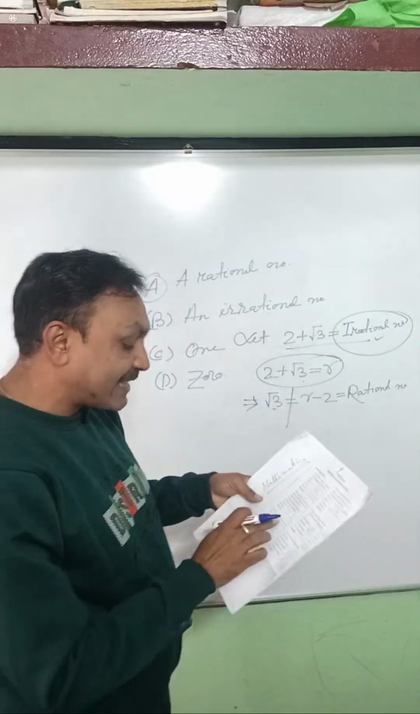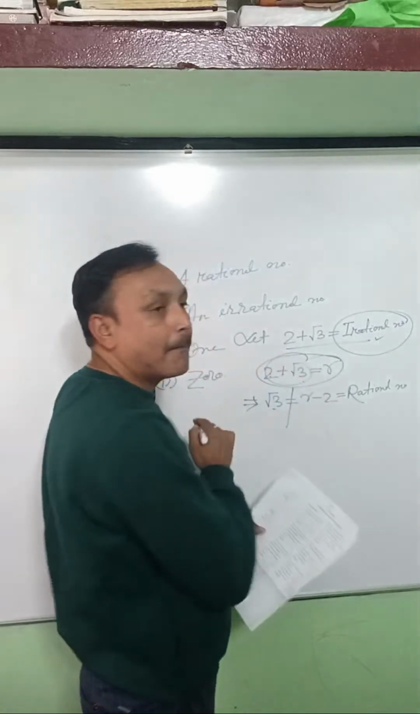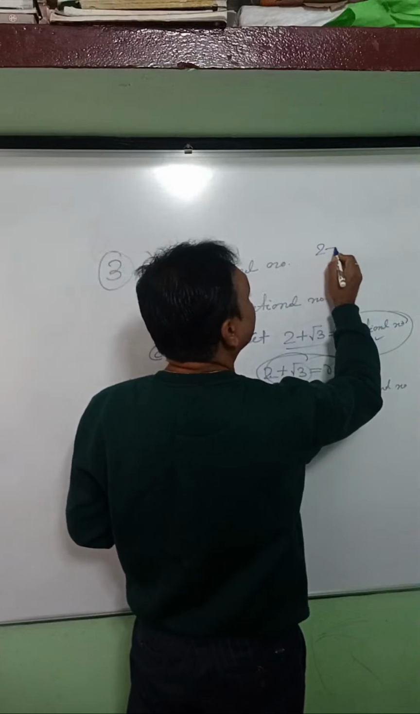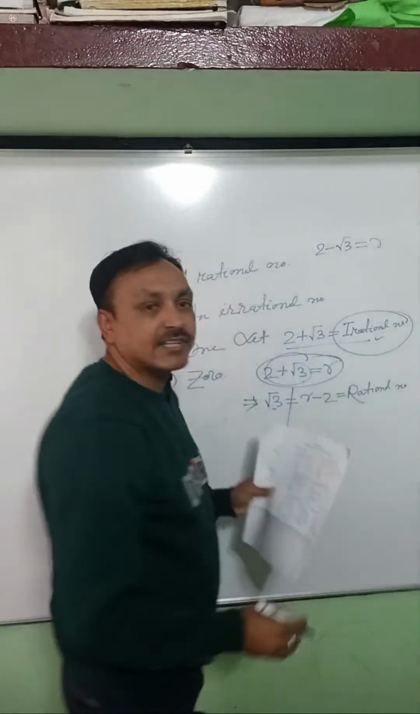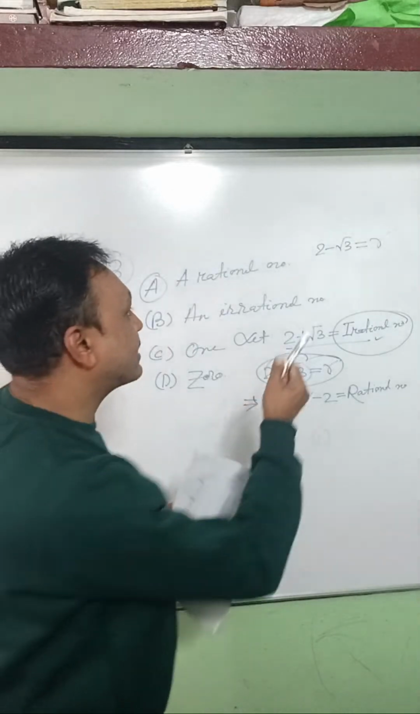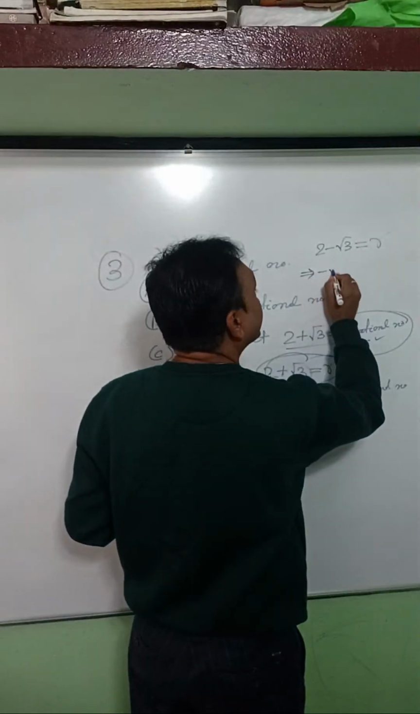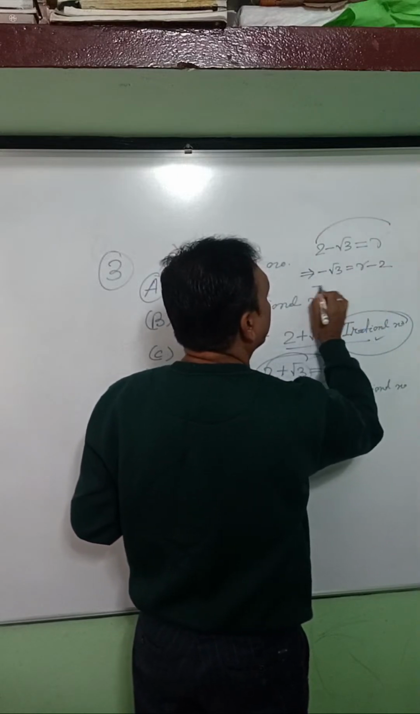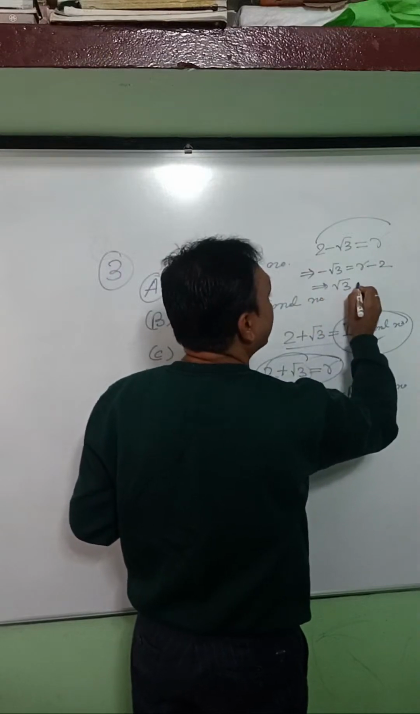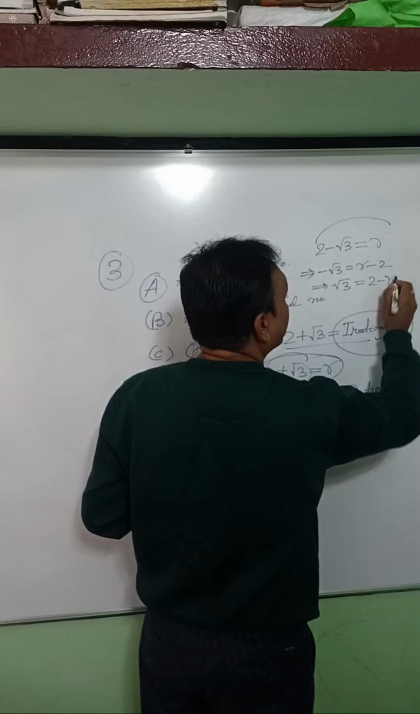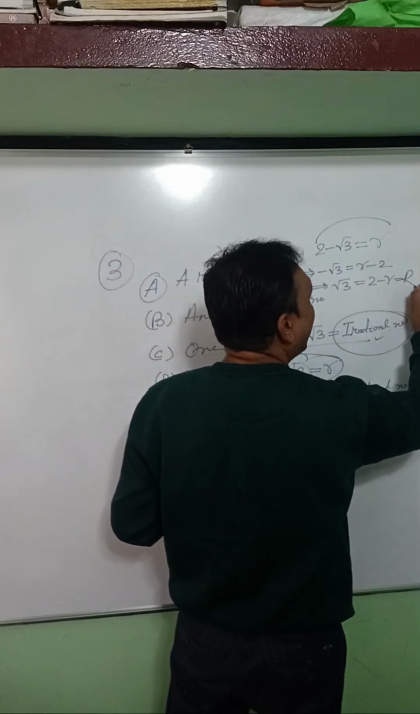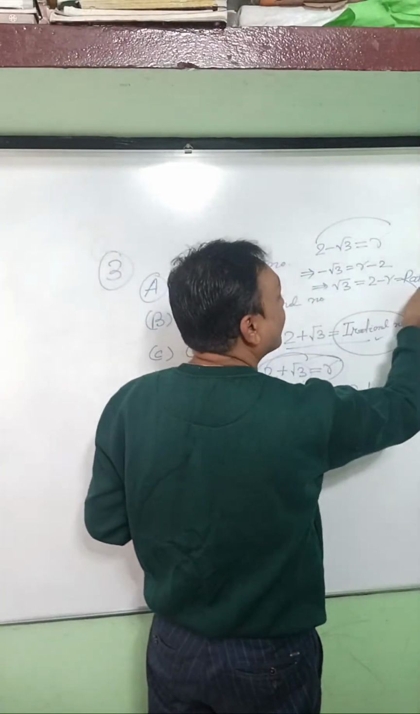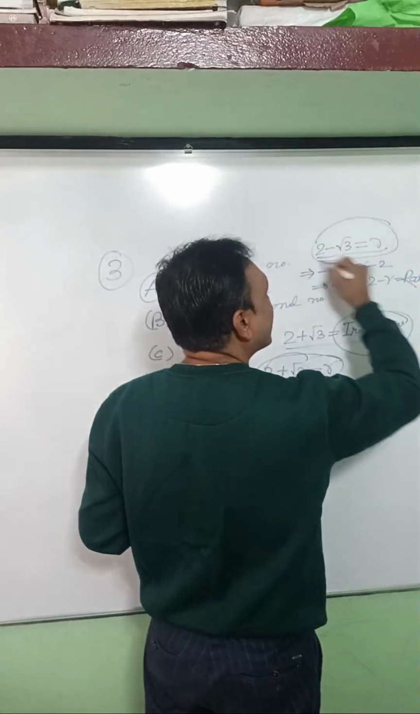So according to the question, the sum and the difference, this is the case of sum. But if we take the difference, suppose 2 minus root 3. If we take this as a rational number, then minus root 3 equals R minus 2, moving 2 to this side. If we multiply with a minus sign, then 2 minus a rational number always gives a rational number. So an irrational number is never equal to a rational. Our assumption is wrong, it's a contradiction.